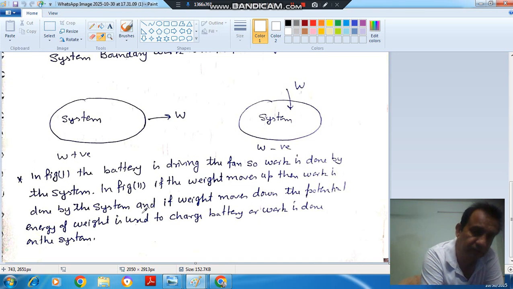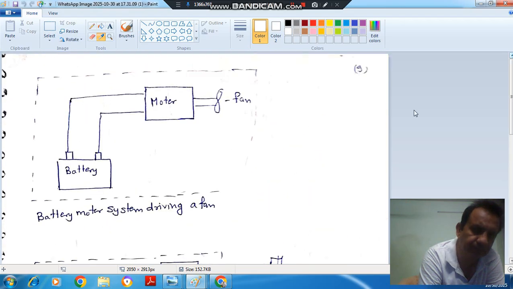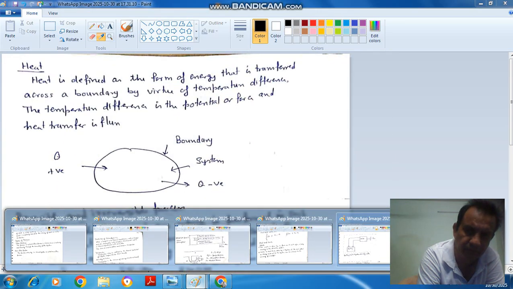The system is supplying work to it to increase its potential energy. If the weight moves down, the potential energy of the weight is used to charge the battery, and work is done on the system. Okay. So these are the examples of work, the definition of work, and the convention of work.